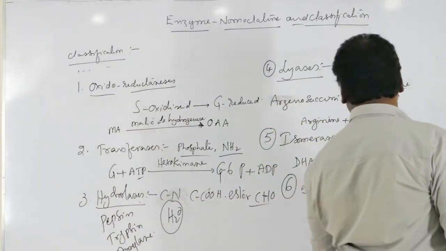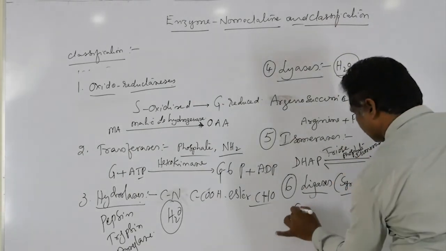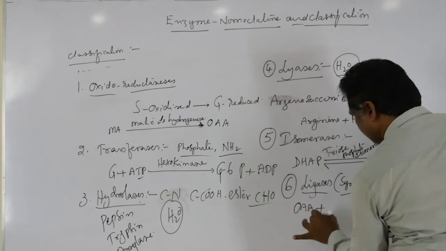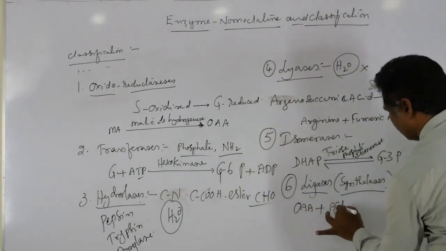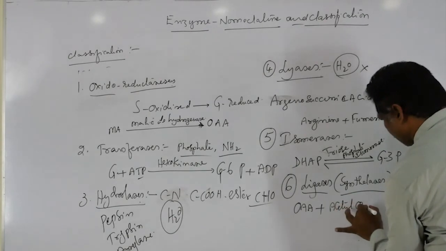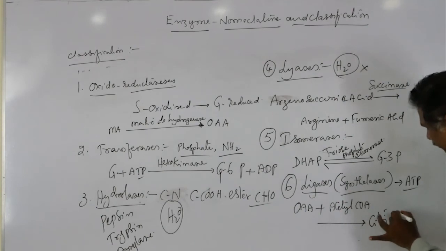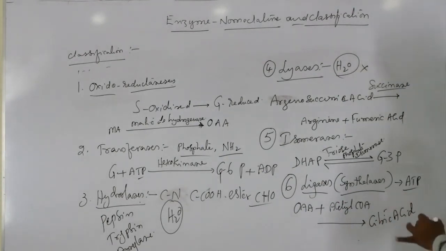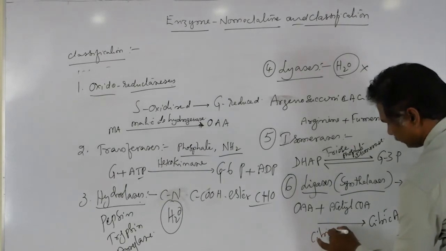For example, in the first step of the Krebs cycle, oxaloacetic acid is combined with acetyl coenzyme A to form citric acid in the presence of the enzyme citrate synthetase.